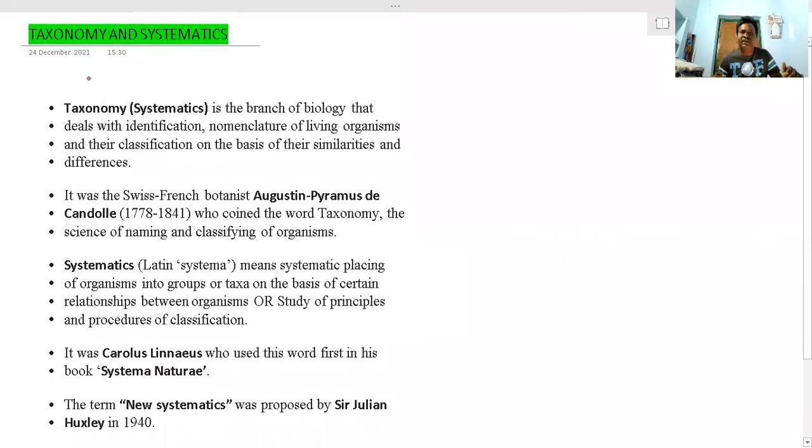So all these organisms can be added to their convenient categories. Suppose we take taxonomy and systematics. What is meant by taxonomy? Taxonomy means, simply, the study of classification of organisms.